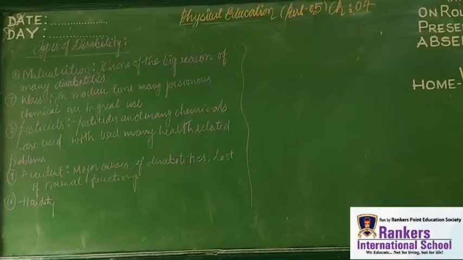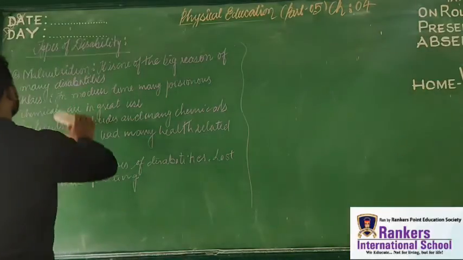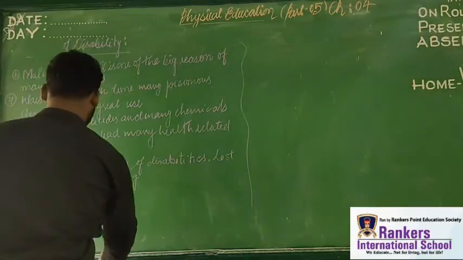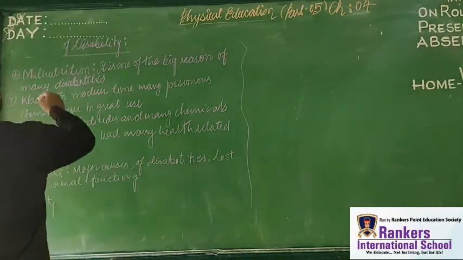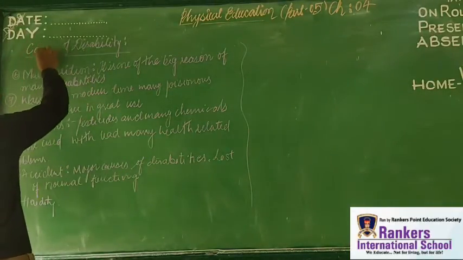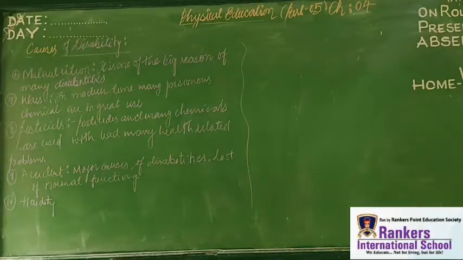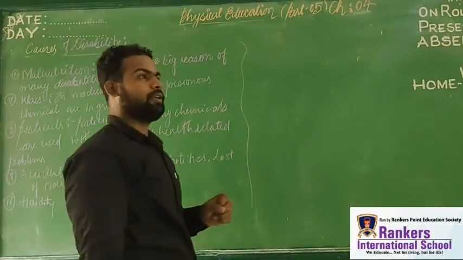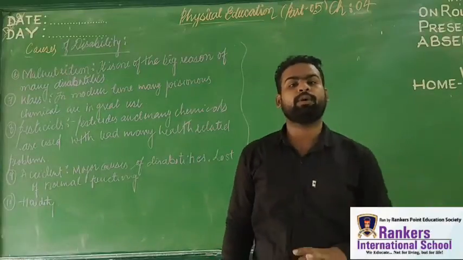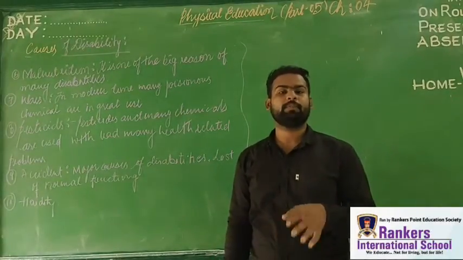So students, now let us continue with the next kind of causes. What are the other causes? So here I have to graph those causes, right? The various other causes will be malnutrition. So other causes like malnutrition. Now the point comes, what is malnutrition? What are the exact causes of disability?